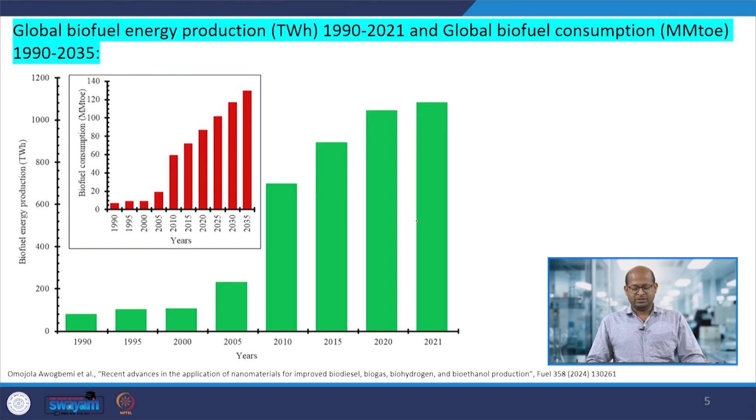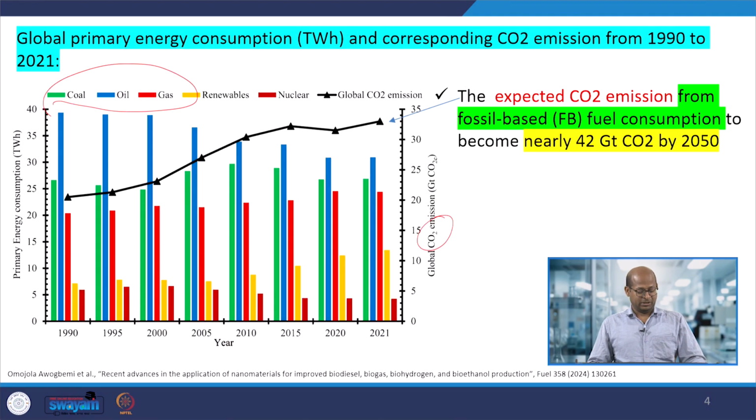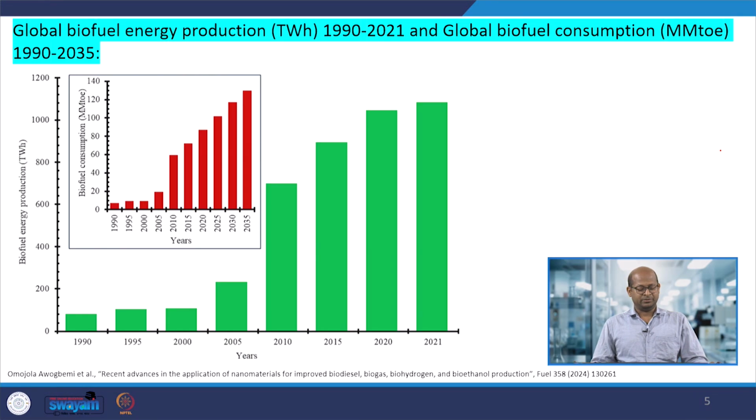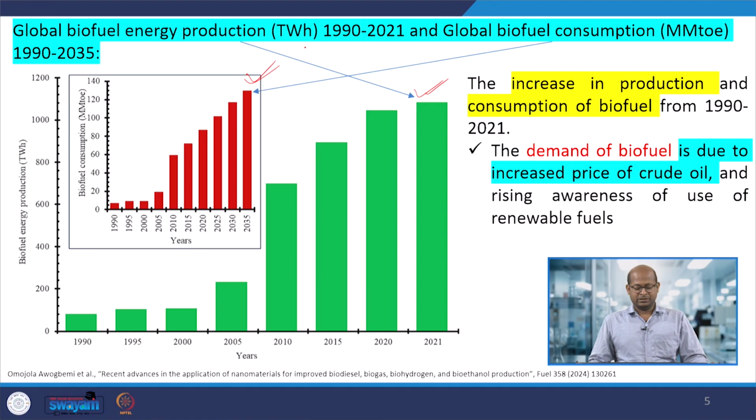Here you can see, from 1990 to 2021, the CO2 generated by consumption of fossil fuels gradually increases day by day. Therefore biofuel energy production is also increasing, and globally biofuel consumption is increasing day by day.